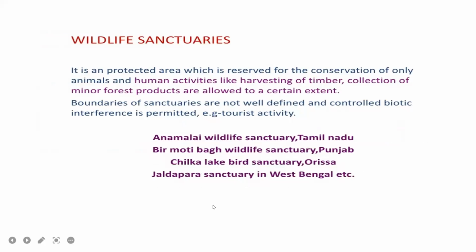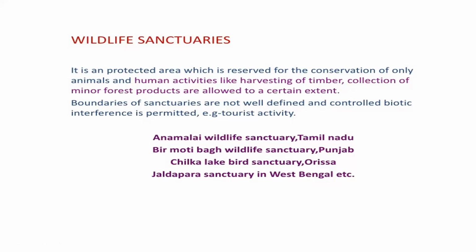The first one is a national park, the second one is a wildlife sanctuary. It is a protected area reserved for the conservation of only animals. Human activities like harvesting of timber and collection of minor forest products are not allowed, or are allowed only to a certain extent.